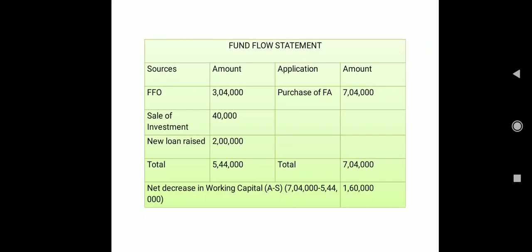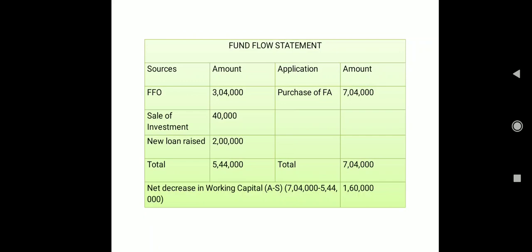So that is going to be again our source. And then again from the balance sheet we have checked that extra loan we have raised worth rupees 2 lakh. So that is also source, because that 2 lakh is coming to my pocket right now. Okay, so these are all my sources. I have made the total. And then application side, in this question we have only one item, that is purchase of fixed asset.